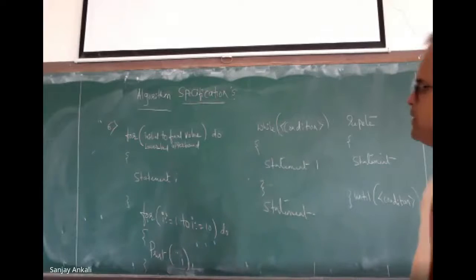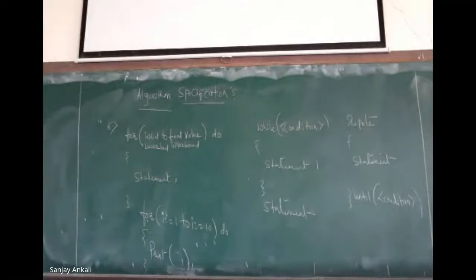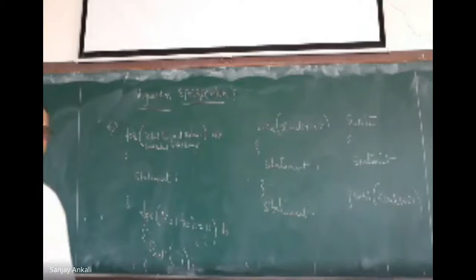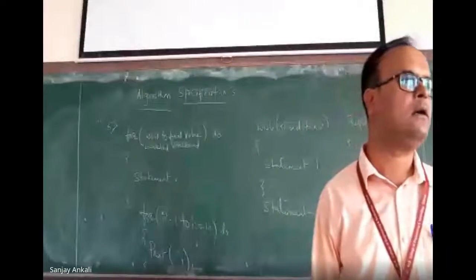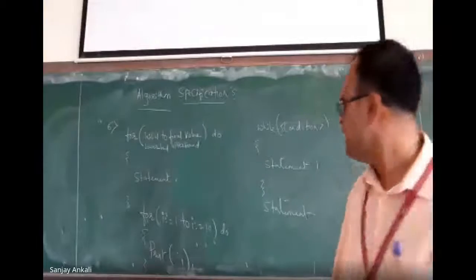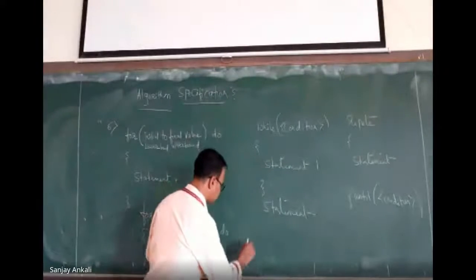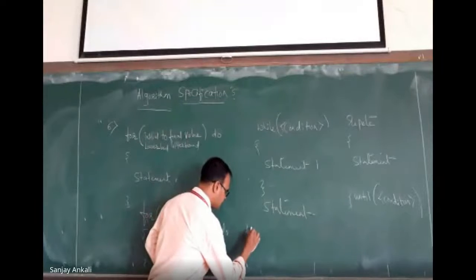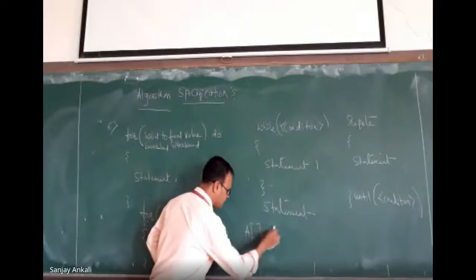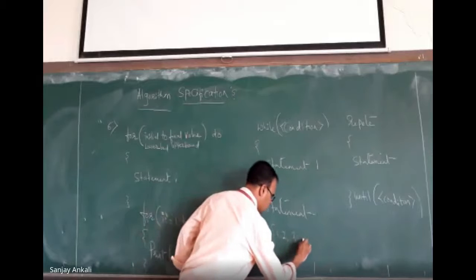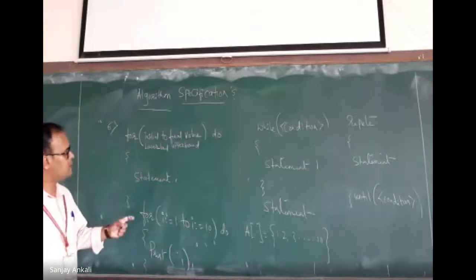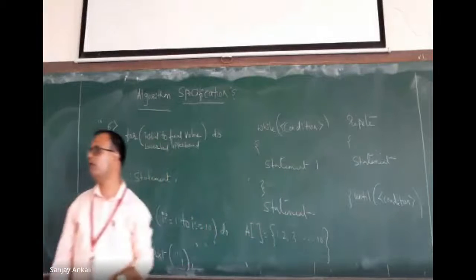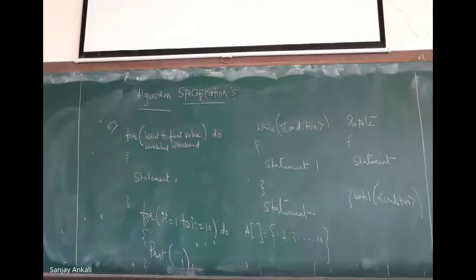Okay. So these are the looping statements. Next comes how to access the values present in the array. Now tell me, how do you refer to an array? Let us assume that I have 10 numbers, and they are present in an array called A. So we have positions 1, 2, 3 up to 10. What I am trying to say is how to access the value from the array.